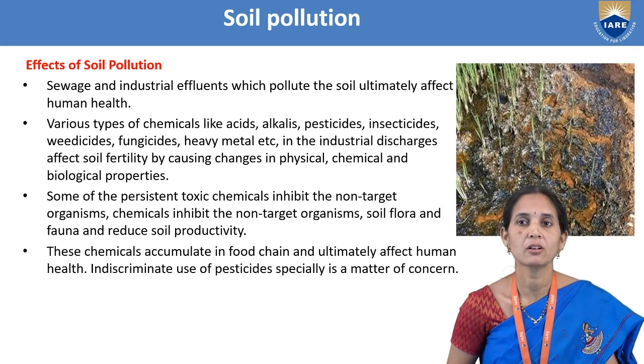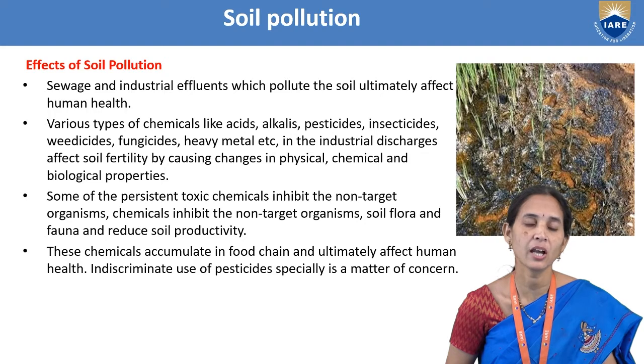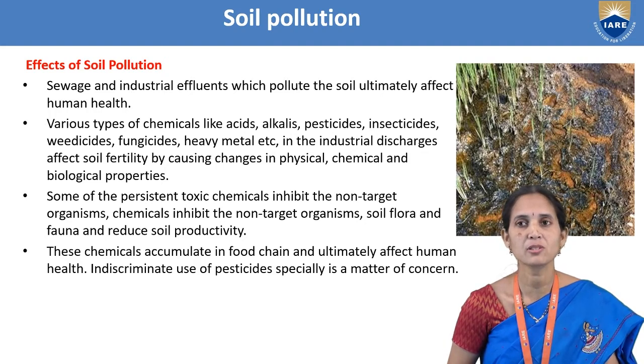The toxic chemicals also affect plants and animals. Because of soil pollution, the toxic chemicals in the soil affect the plants by decreasing crop production, and they affect the animals also, because the plants are eaten by the animals, and the health of the animals is affected by the soil pollution.